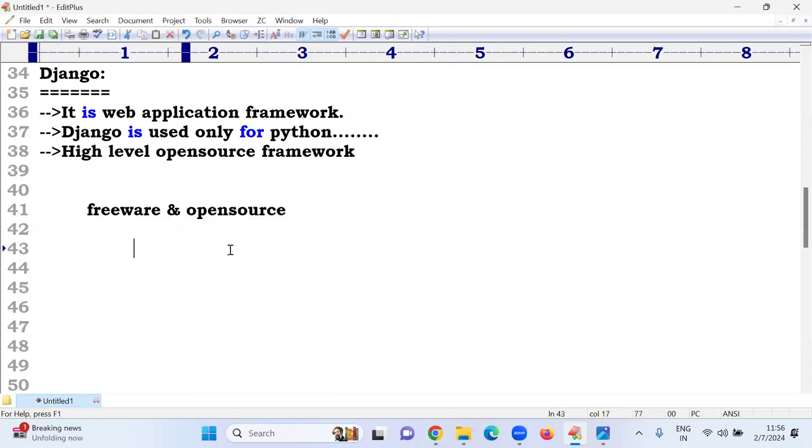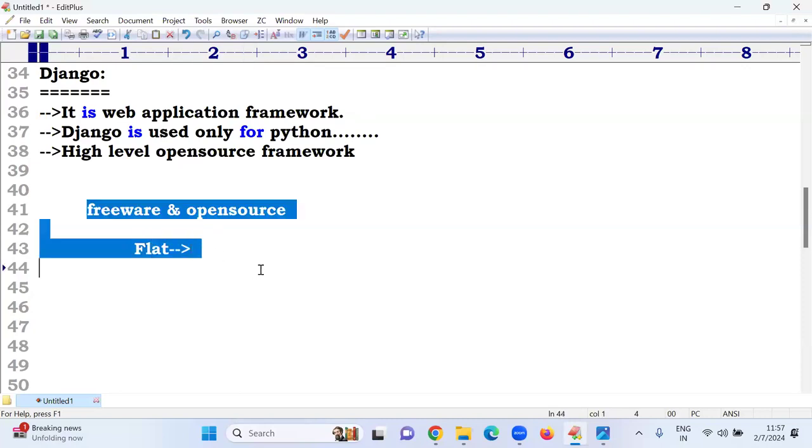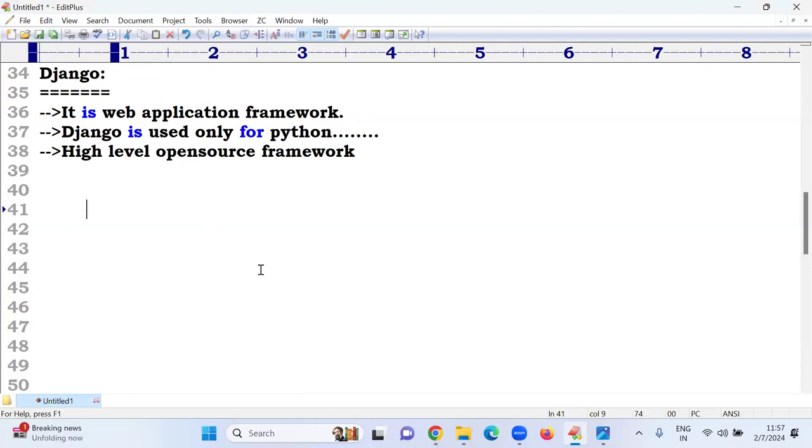For example, sir, if you want to buy a flat in a building, one ready-made flat is there. I can book the flat, the owner hands it over, and I enter the flat. Something I want to modify based on my requirement. Can I do modifications or not? Yes, renovation we have to do. Suppose I buy a car and want to do some extra activities to my car. Possible. My own customizations we have to do. That is called open source, like that. So Django is one of the high level open source frameworks.